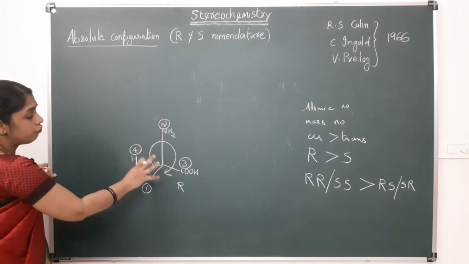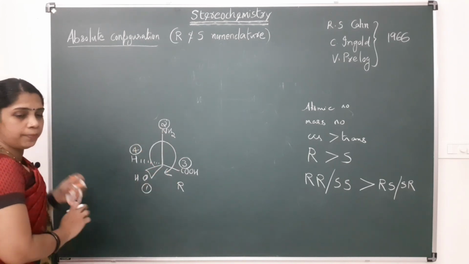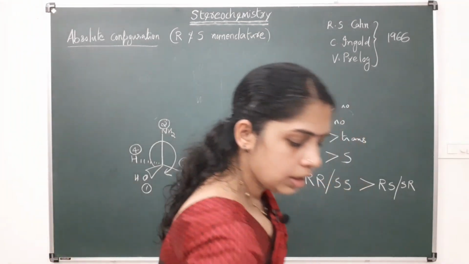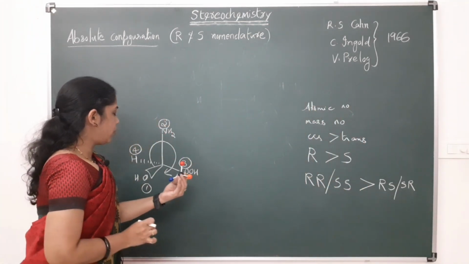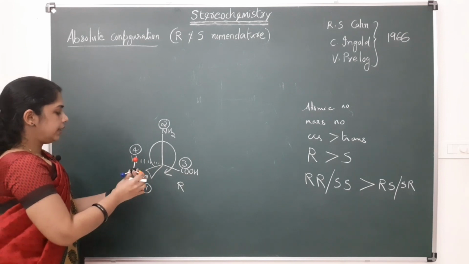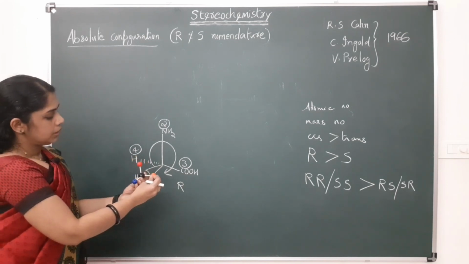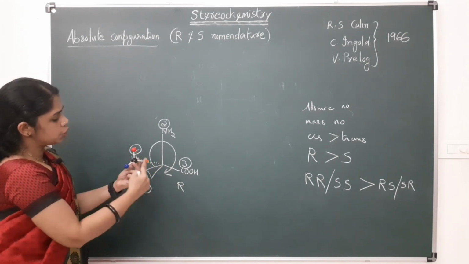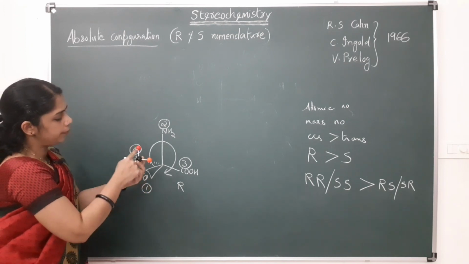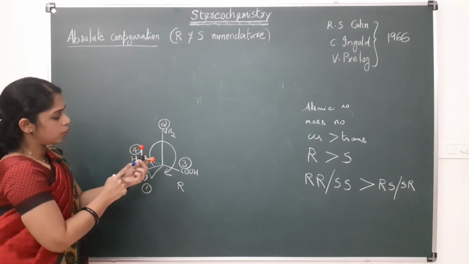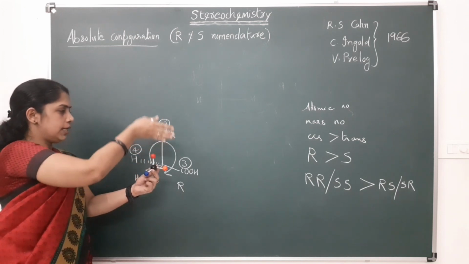And this is a flying wedge representation. Suppose this is a molecule, here this is NH2, this is COH, these are on the plane and this OH is above the plane.